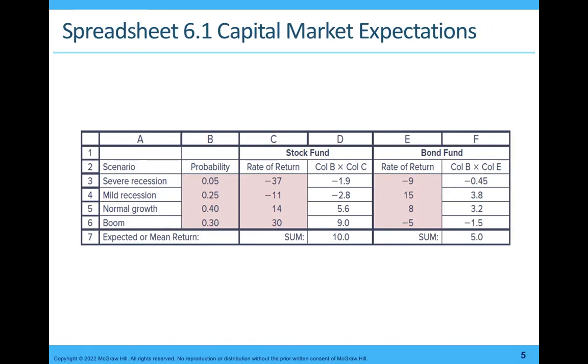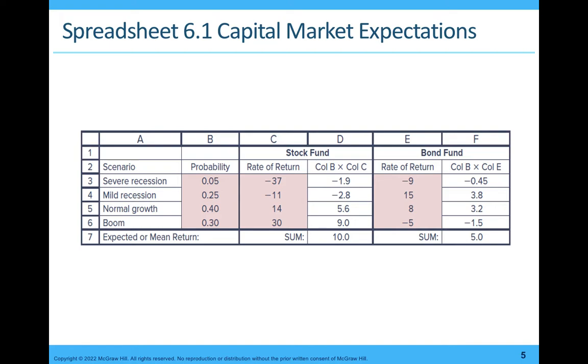Welcome back, students. Now we will see there are different kinds of asset classes available in the market. Here we will take the stock fund and bond fund, and we will see their possibility of return under different economic scenarios like severe recession, mild recession, normal growth, and boom.